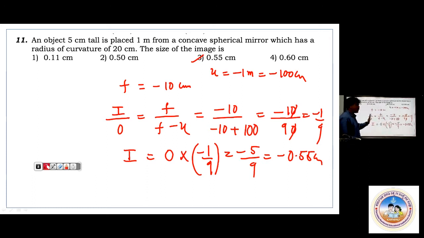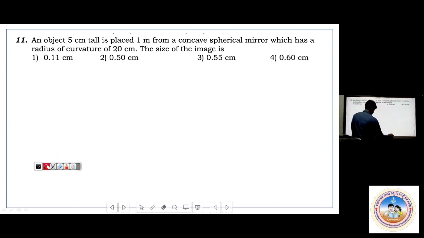Come on, you see the formula is I by O equals f by f minus u. f is minus 10. u is minus of minus, that will become plus, so minus 1 by 9. So then I equals O into minus 1 by 9, that will be minus 5 by 9. I equals minus 5 by 9 means 5 by 9 is nothing but 0.55. Object is far away, so you will get a smaller sized image. Okay. Now next.